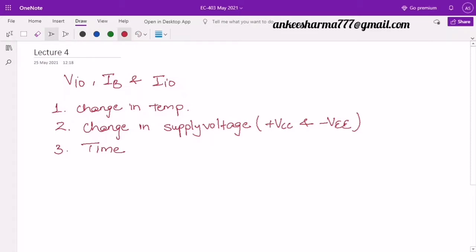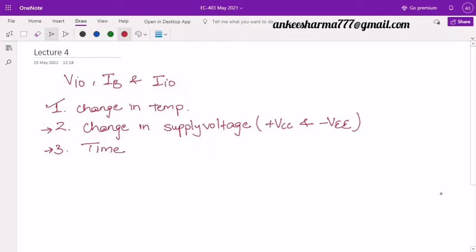Right, so the most serious variation that we see here mostly is mainly due to the temperature. So we will consider only this part. We assume that we will accommodate for all these things. We will have some compensating things, or sometimes we can't do anything with respect to time. Some equipments get fatigued, their properties change. We can't control that, but one thing that we can do here is the change in the temperature.